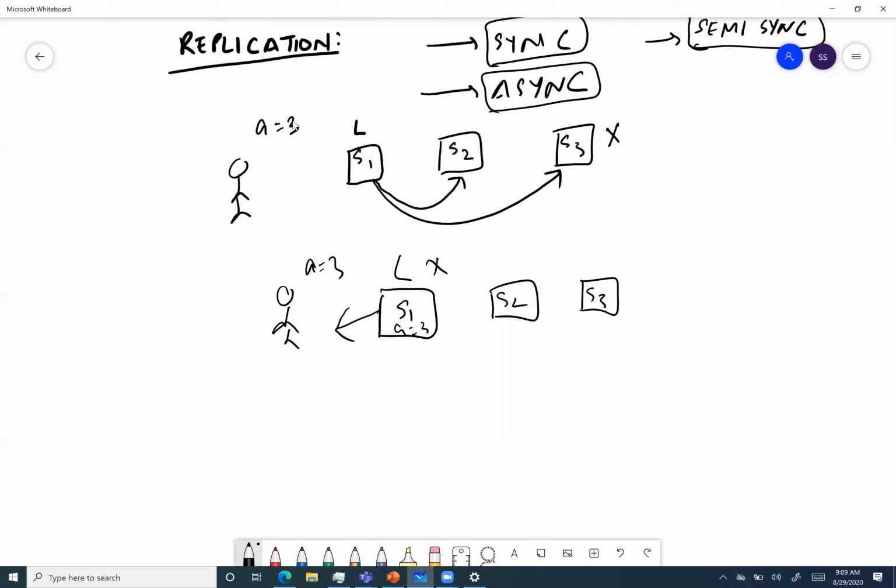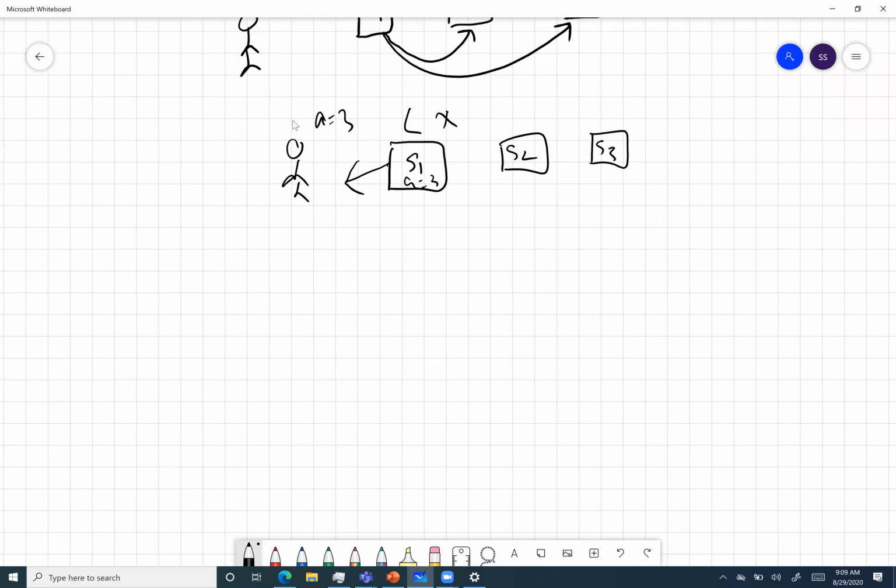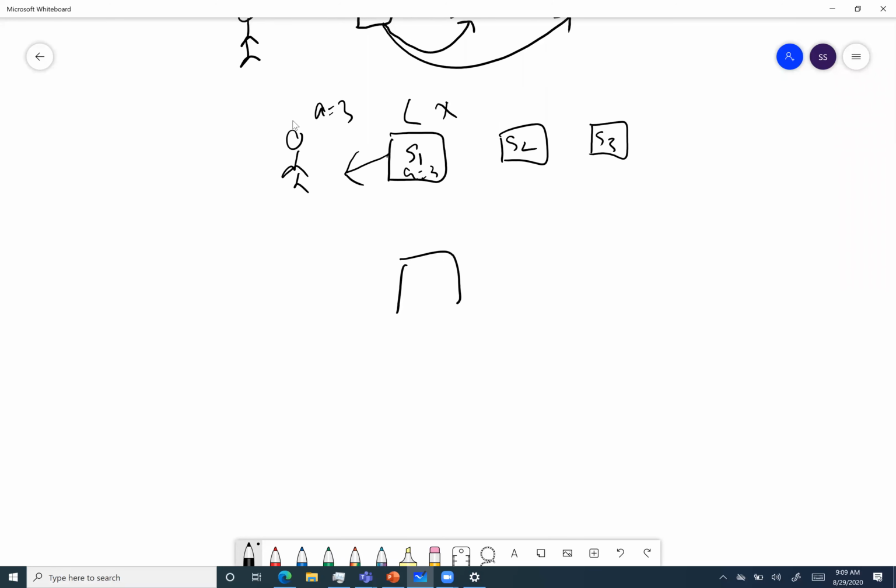For semi-synchronous, we need consensus on two things. Let's see first the semi-synchronous scenario. I'll have these three nodes again. My client has sent a request: make A equal to 3.